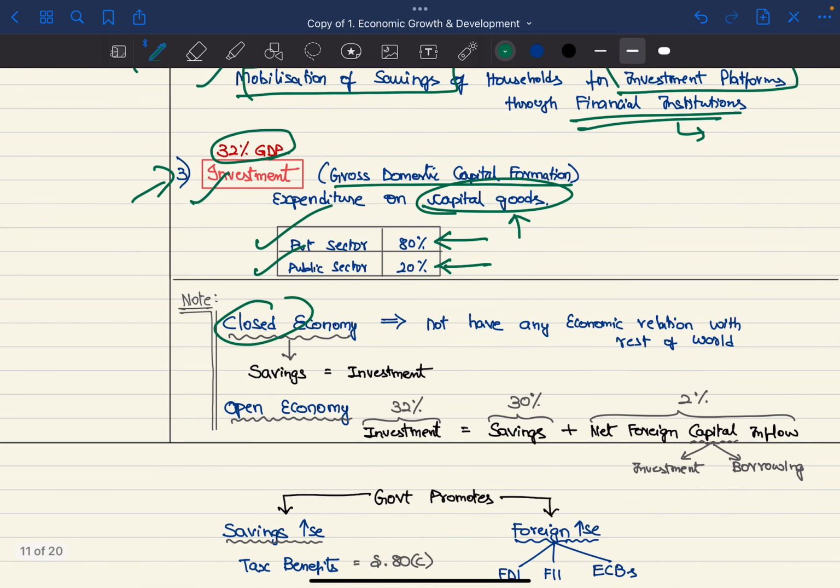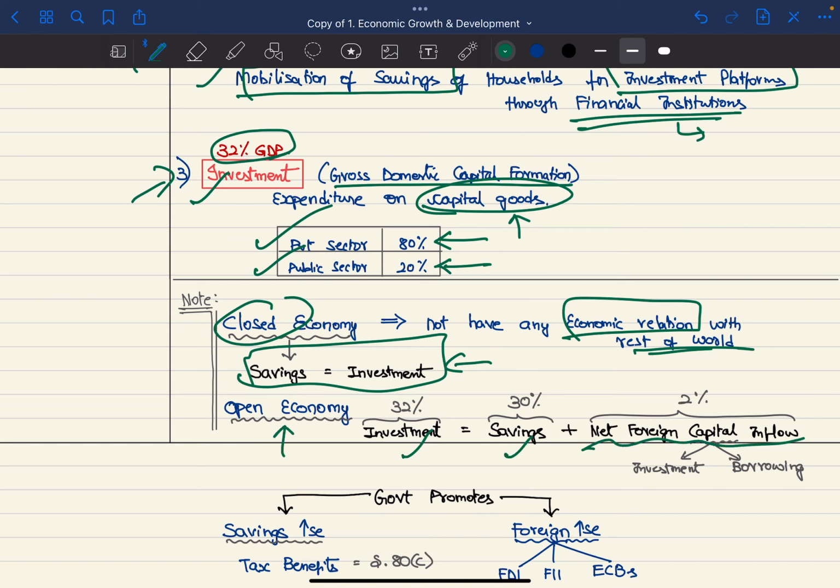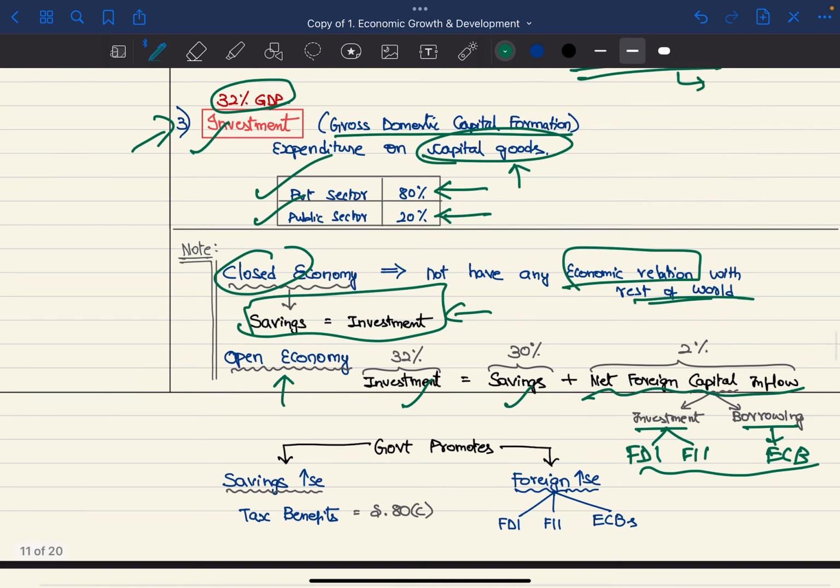In a closed economy, which does not have any economic relation with the rest of the world, savings will be equal to investment theoretically. But in an open economy, investment is equal to savings plus net foreign capital inflows, which will be both investment and borrowing. Borrowing is external commercial borrowings, and investment is both FDI and FII, which we will see in the subsequent chapters.